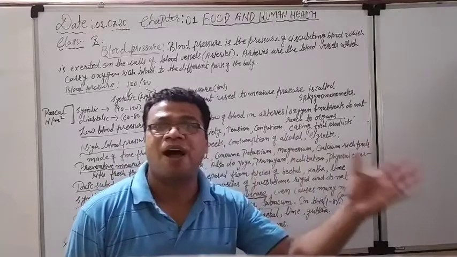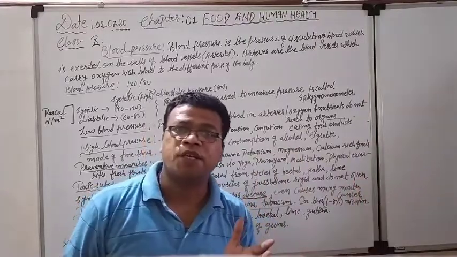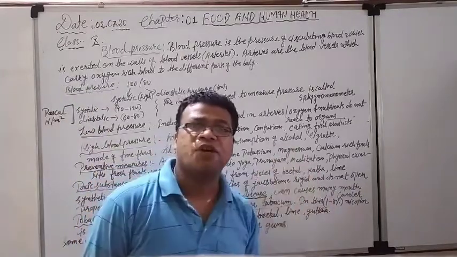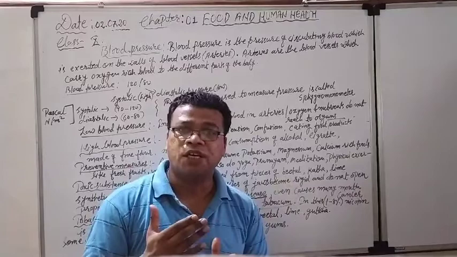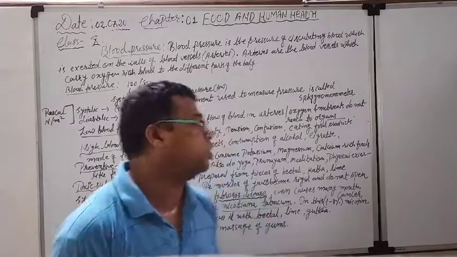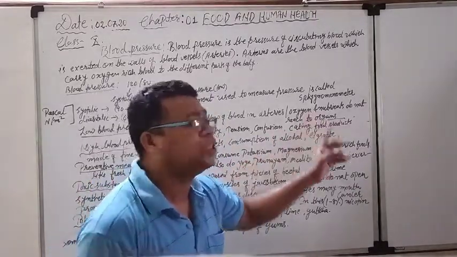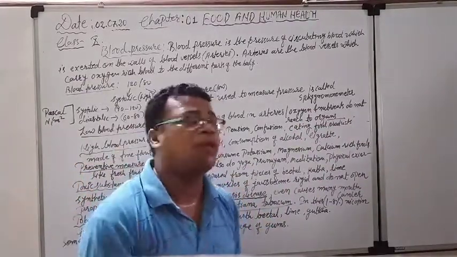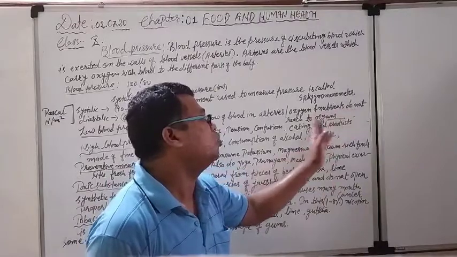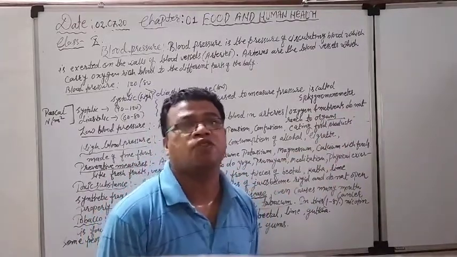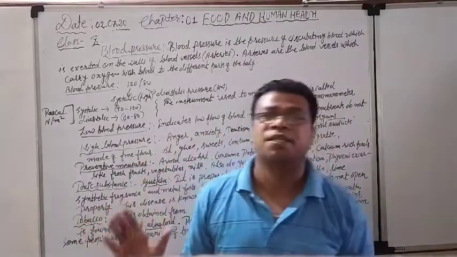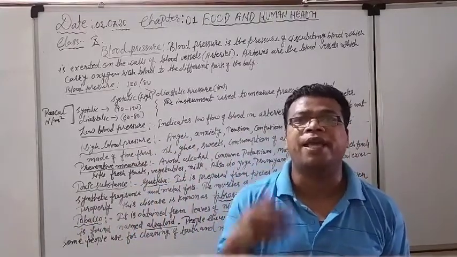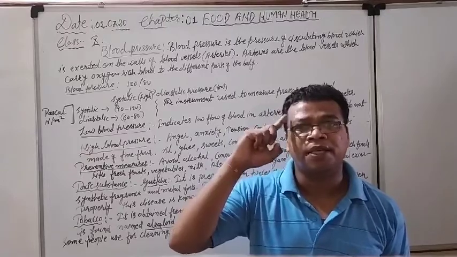So if the pressure is low, the amount of blood decreases, and the oxygen and other nutrients transported with the help of the blood will not reach the different organs. We have many important organs, like the kidney and the brain.